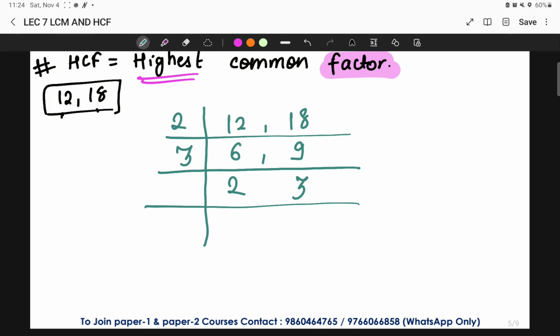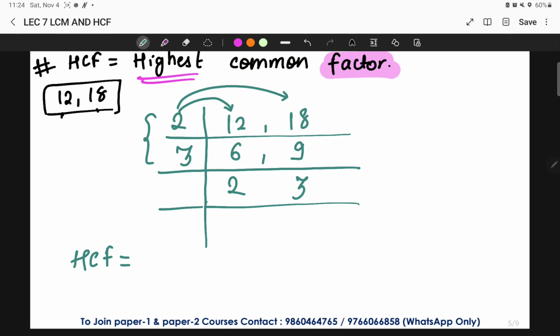Okay, we will do the process later on, what are the factors of 12 and 18, but before that, here we have stopped the process. Now what next do we have to do to find the HCF? We simply focus on the common numbers, the numbers in the table of which both numbers come.